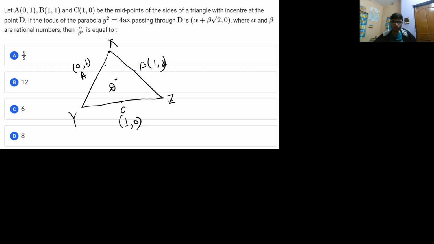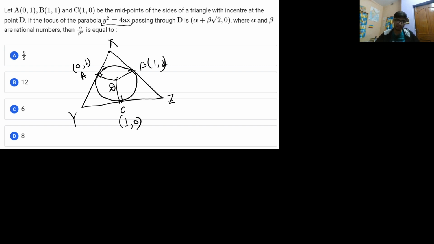What is the incenter? If you inscribe a circle inside a triangle, then you get the incenter, and it is formed from this point D, if you put the perpendicular. All right, so this is the incenter, and it is saying that the focus of the parabola y square is equal to 4x passes through that point D.